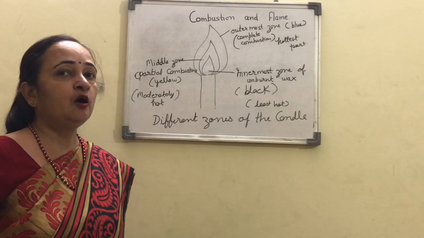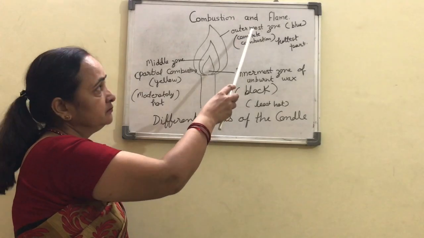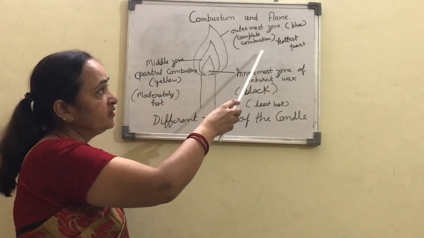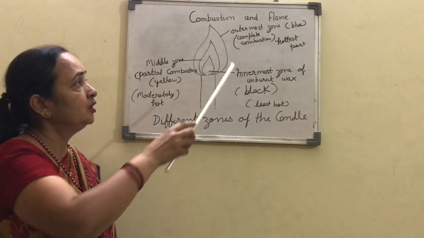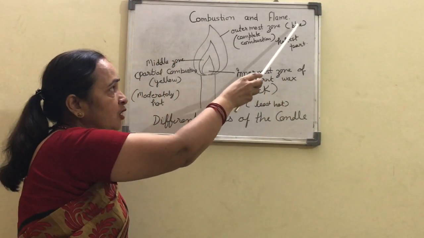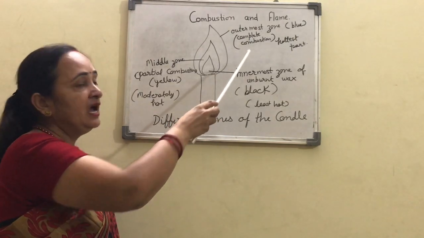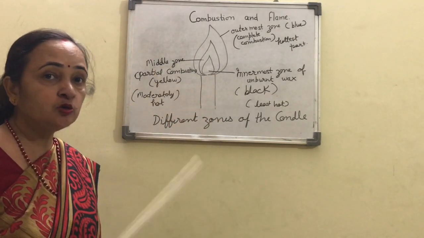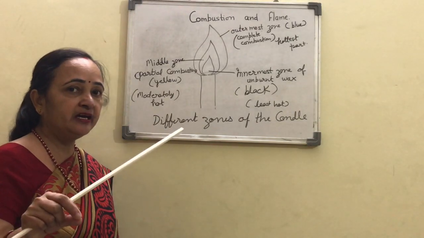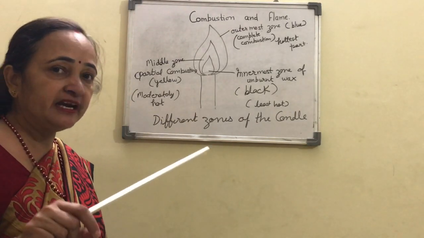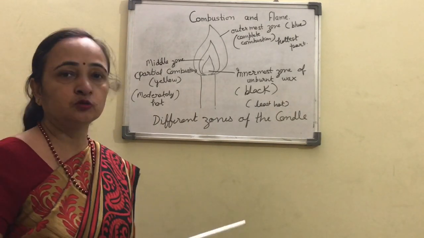Now if you observe the color, you will see that it is blue. So the outermost zone is of blue color and it is of complete combustion, and it is the hottest zone. As you saw in the copper wire activity, the copper wire becomes red hot in the outermost zone because of the hotness of this zone.